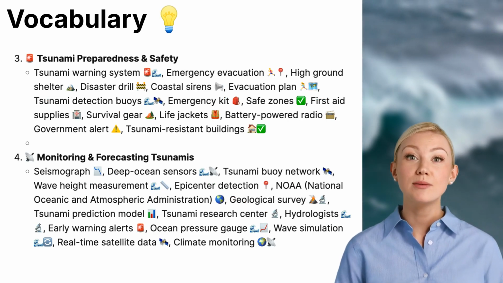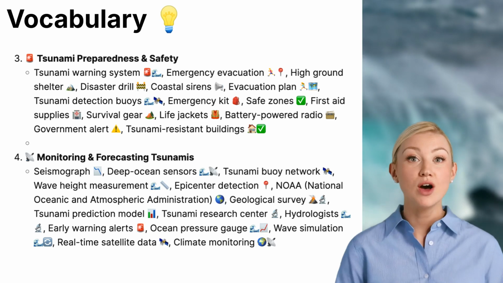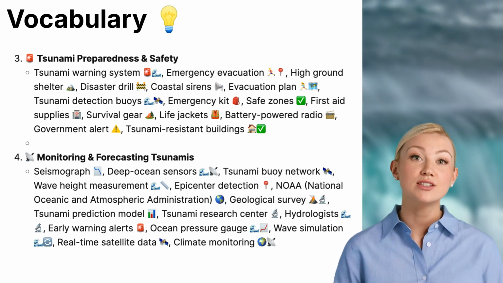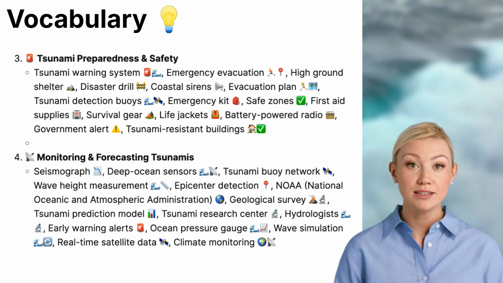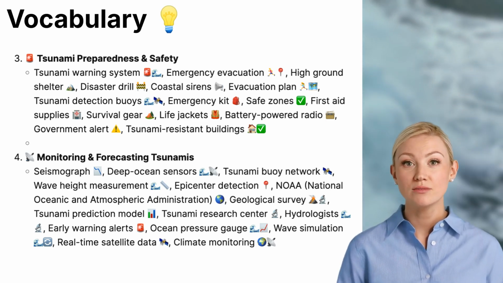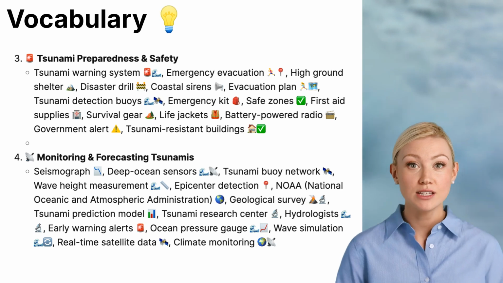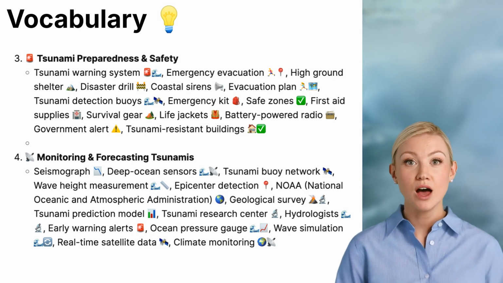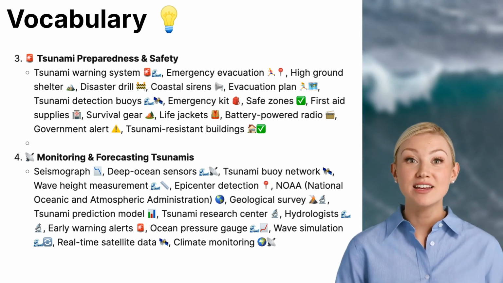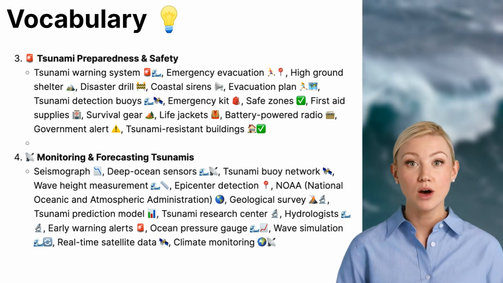3. Tsunami preparedness and safety. Tsunami warning system. A network of sensors that detect potential tsunamis and send alerts. Emergency evacuation. The process of moving people to safe areas before a tsunami arrives. High ground shelter. Safe places on elevated land where people can escape rising water.